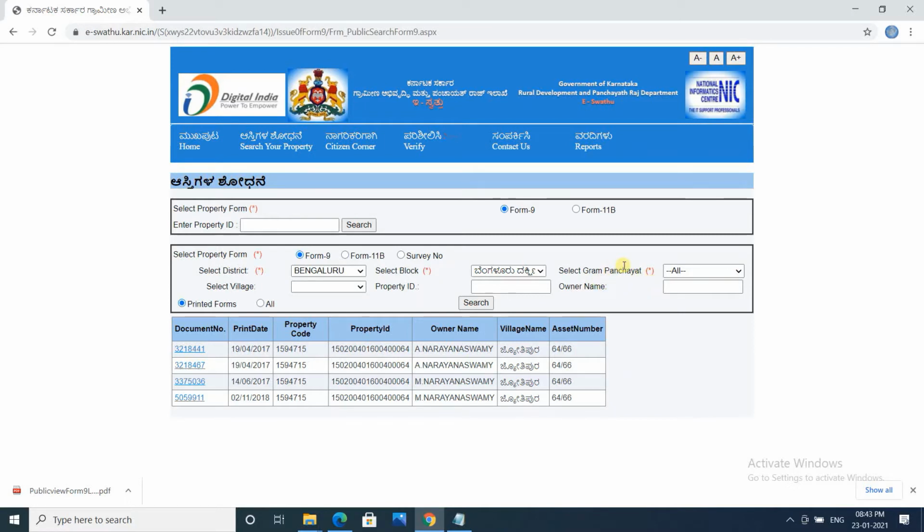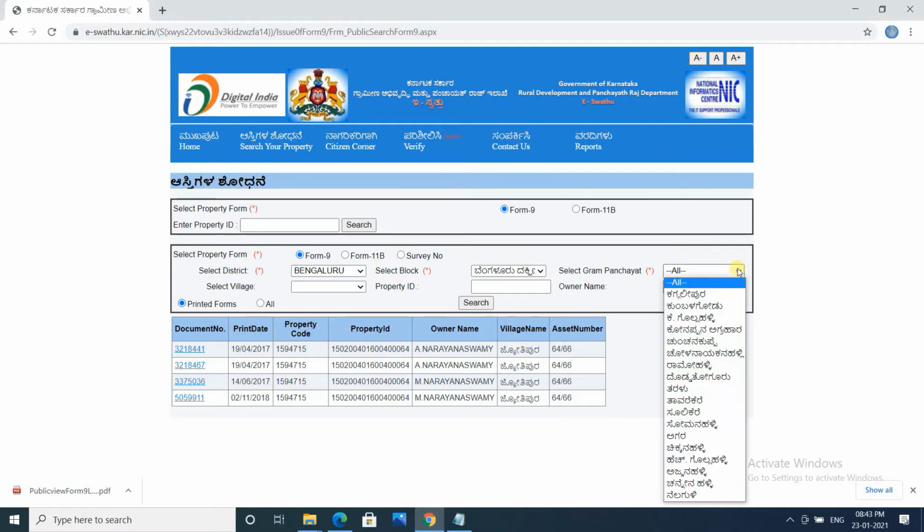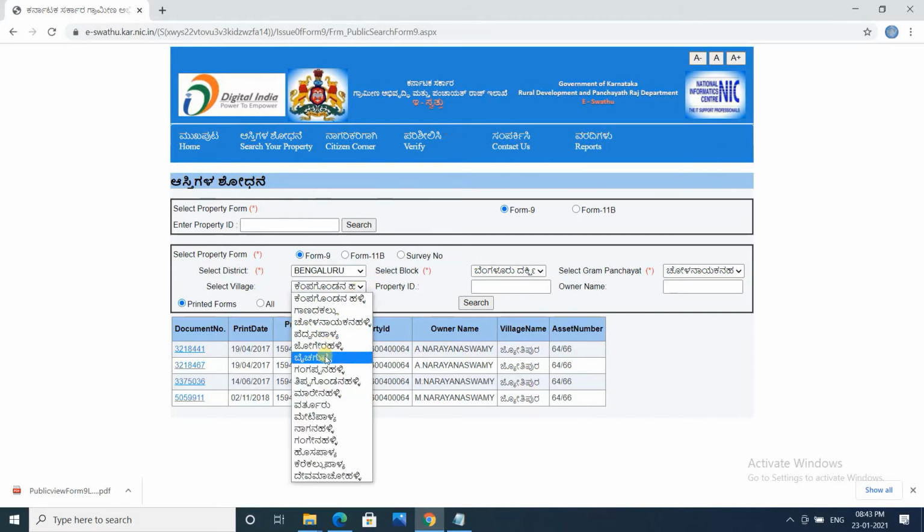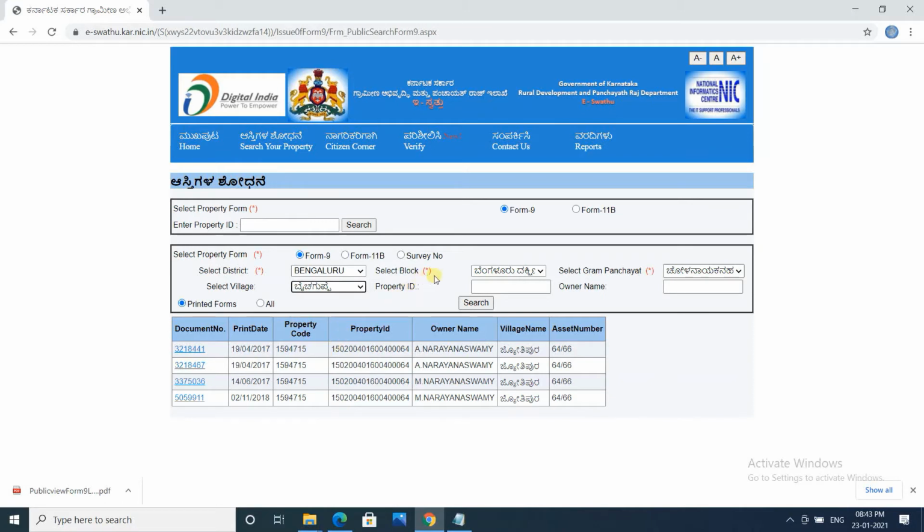Then under that block, we need to select the Gram Panchayat. Let me select some Gram Panchayat randomly, and under that Gram Panchayat we need to select the particular village. And if you have the property ID, you can put it here and search, and you will get all the details.